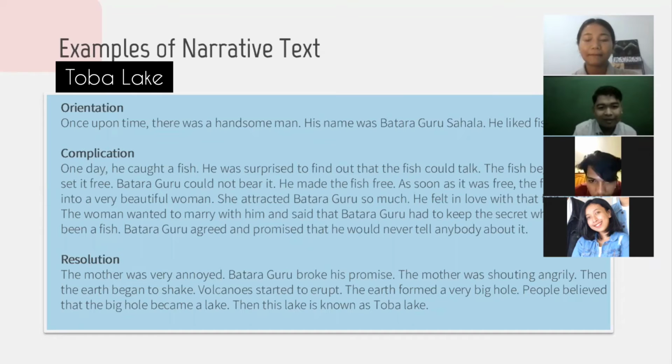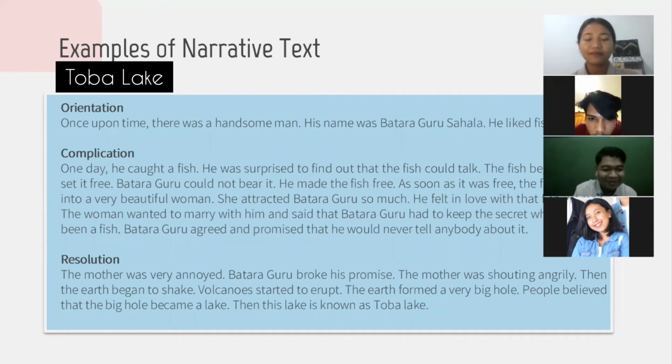As soon as it was free, the fish changed into a very beautiful woman. She attracted Batara Guru so much that he fell in love with her. The woman wanted to marry him and said that Batara Guru had to keep the secret that she had been a fish. Batara Guru agreed and promised that he would never tell anybody about it.